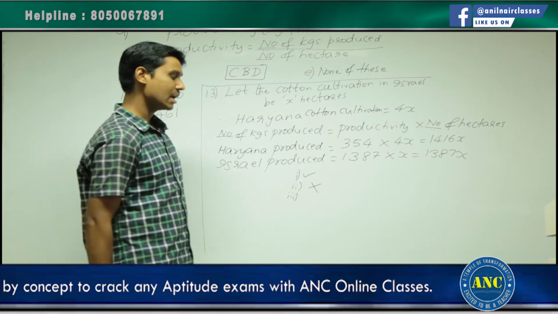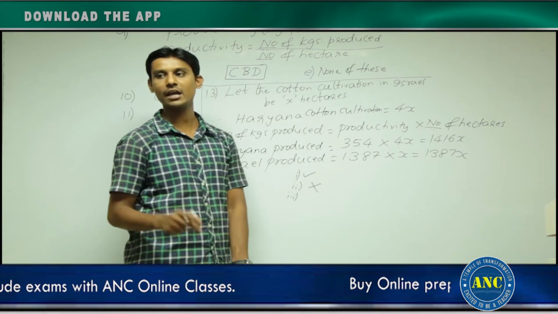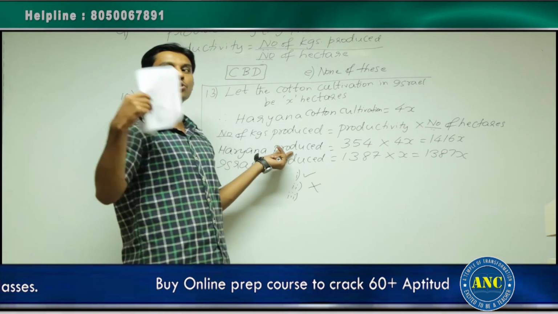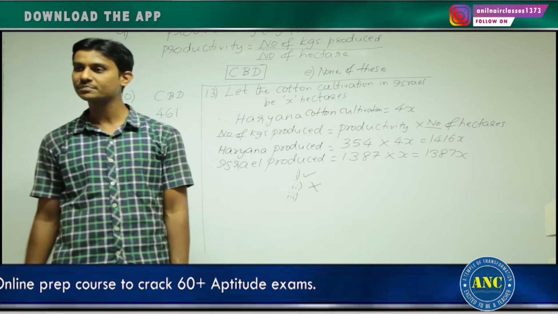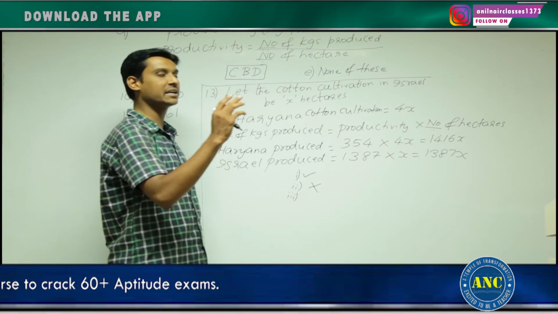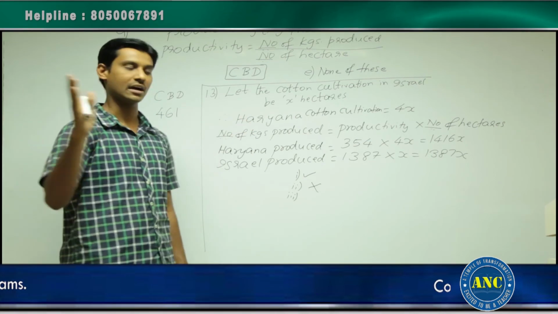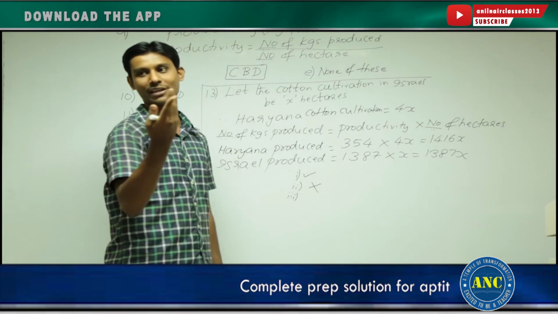Think logically. Haryana is one of the states of India, and it itself is producing more cotton than Israel. Will India not produce more cotton than Israel then? Forget about the remaining states of India. Assume that the remaining states do not produce anything. Still Haryana is producing more than Israel. That means India is producing more than Israel.